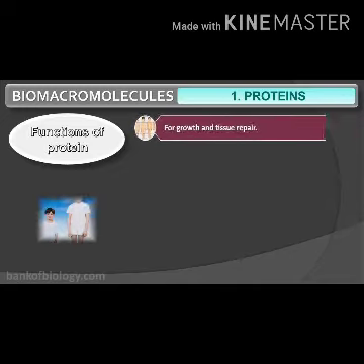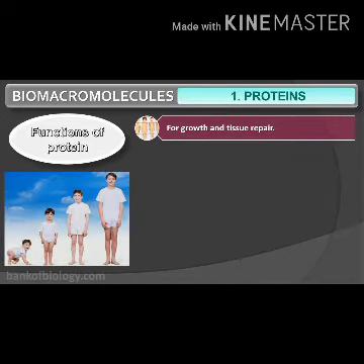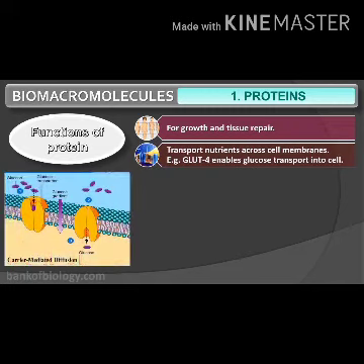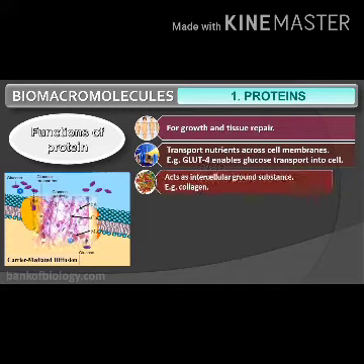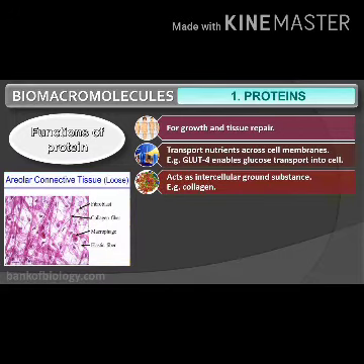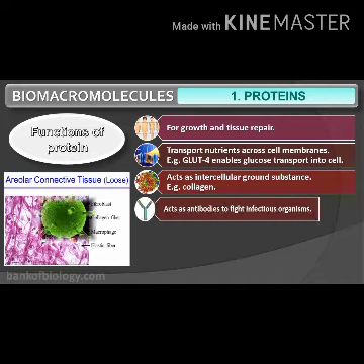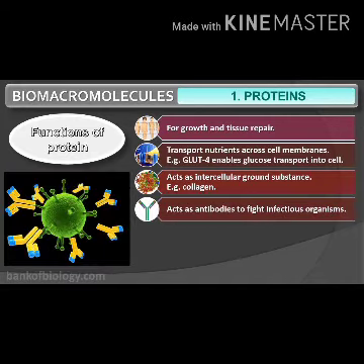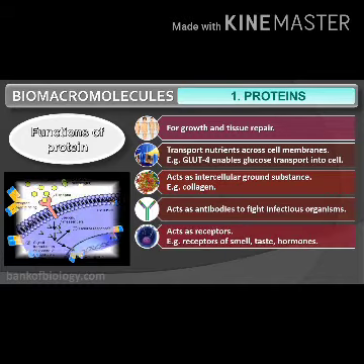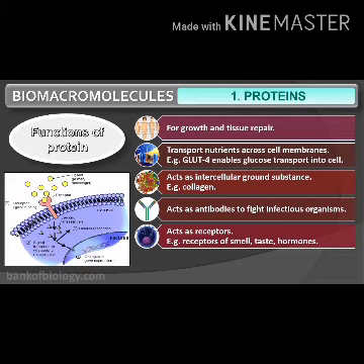Next comes the functions of proteins. Proteins mainly help in growth and tissue repair. They help in the transport of nutrients across the cell membrane. Example, GLUT4 enables glucose transport into the cell. Third, they act as intercellular ground substance. Example, collagen. And proteins also act as antibodies to fight infectious organisms.